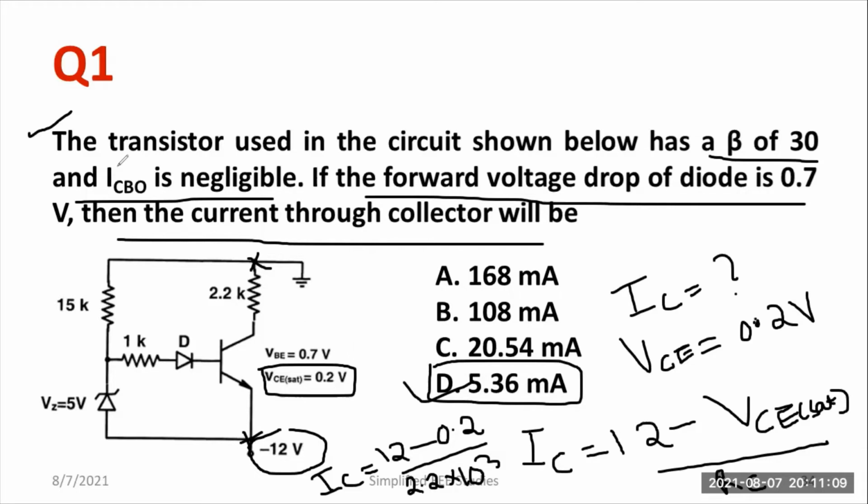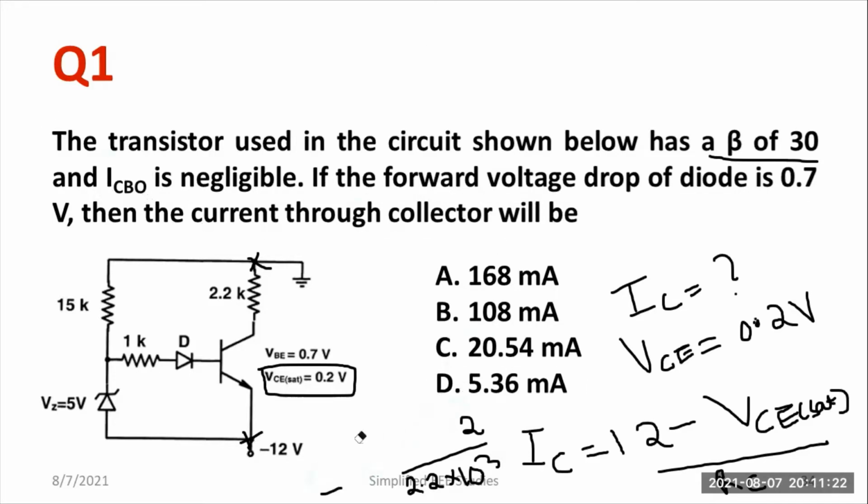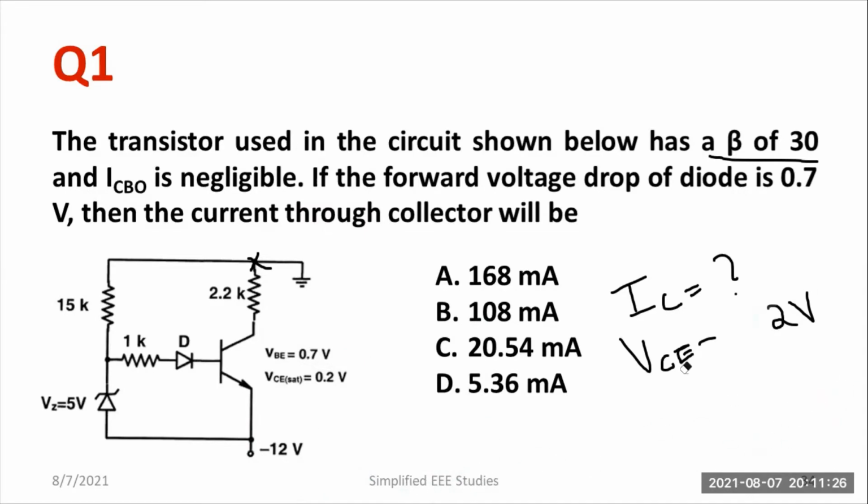Very simple. You cannot consider ICBO, otherwise the equation will be changed. So directly you put ICBO equal to 0, and the current is equal to 5.36 milliampere. This kind of question can be expected in different competitive examinations, especially in the field of power electronics. I will upload similar numerical examples in the coming sessions.